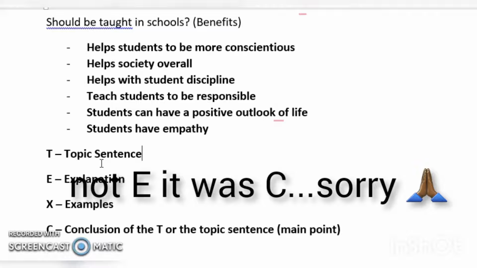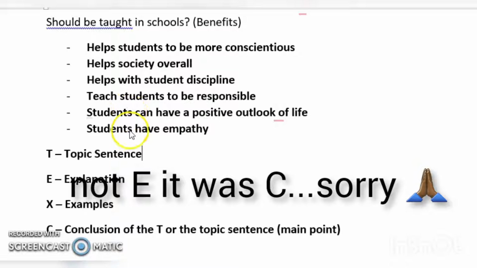You can always go back to your teachers and ask them for the marking criteria. So they will tell you how to get the full marks is when you fully explain your topic sentence. This also comes under the register, because since this is formal expository writing, this is part of your register, how you are able to present your expository essay.